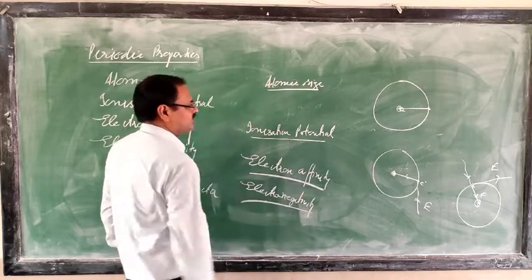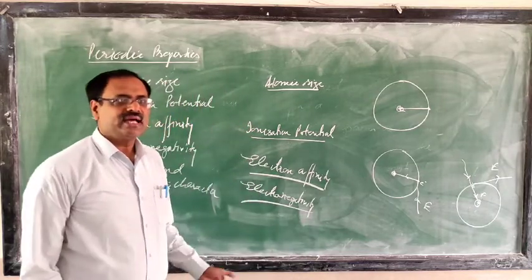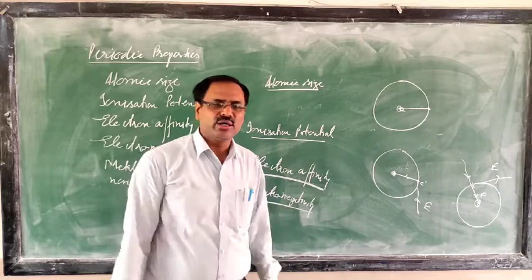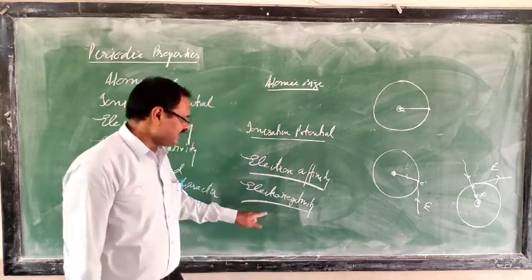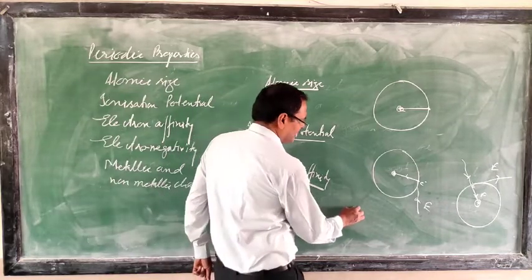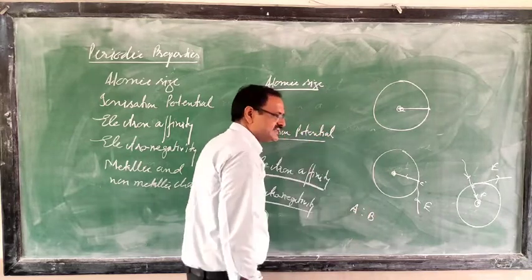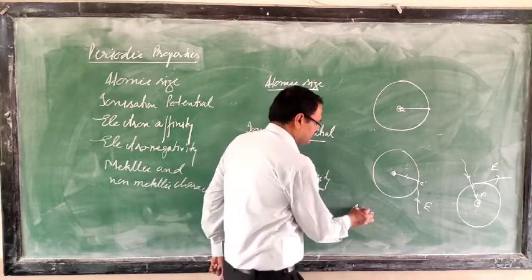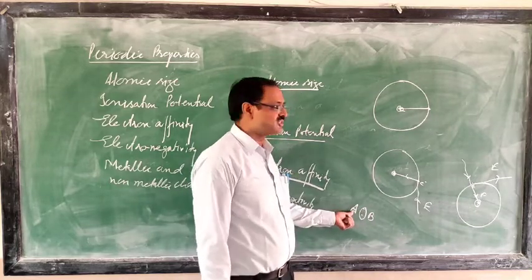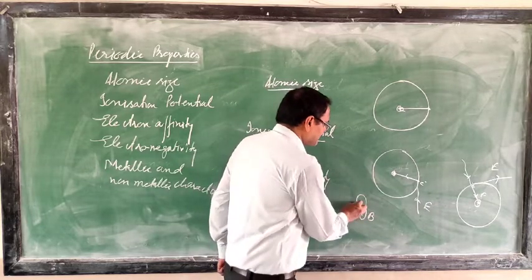All these properties you have studied are for isolated atoms, meaning the atoms are not in a bonding condition. Here, in electronegativity, the atom is in a bonding condition. Just see, this covalent bond is there. Two atoms are there, the nucleus is positively charged and the electron pair is negatively charged, so they will attract toward themselves.